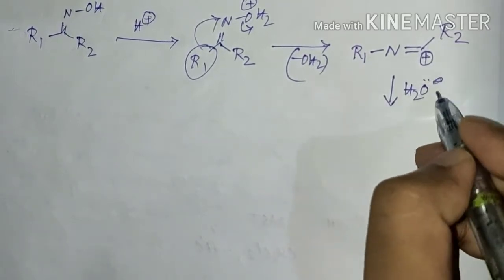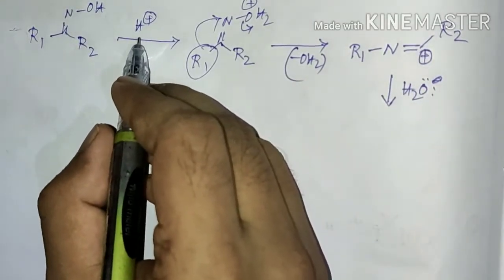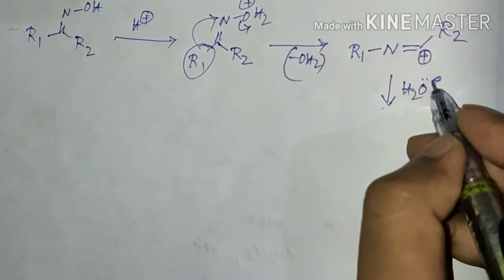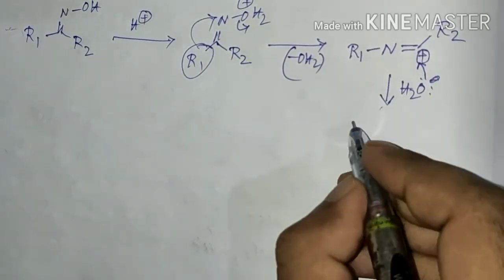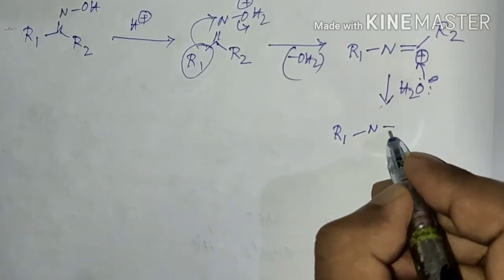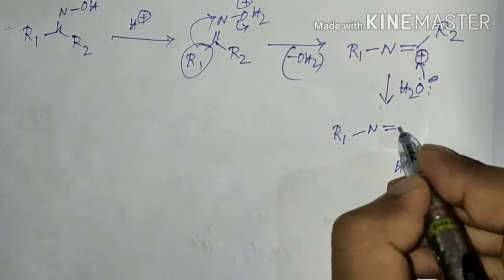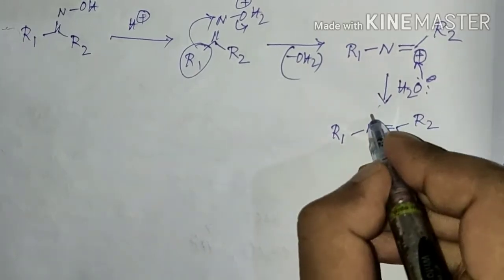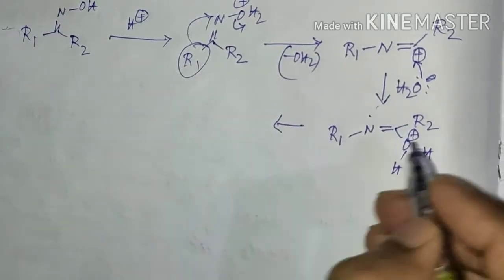After that, water that is present in the reaction medium, since it is in acidic condition, will attack the carbocationic center, which is positive.